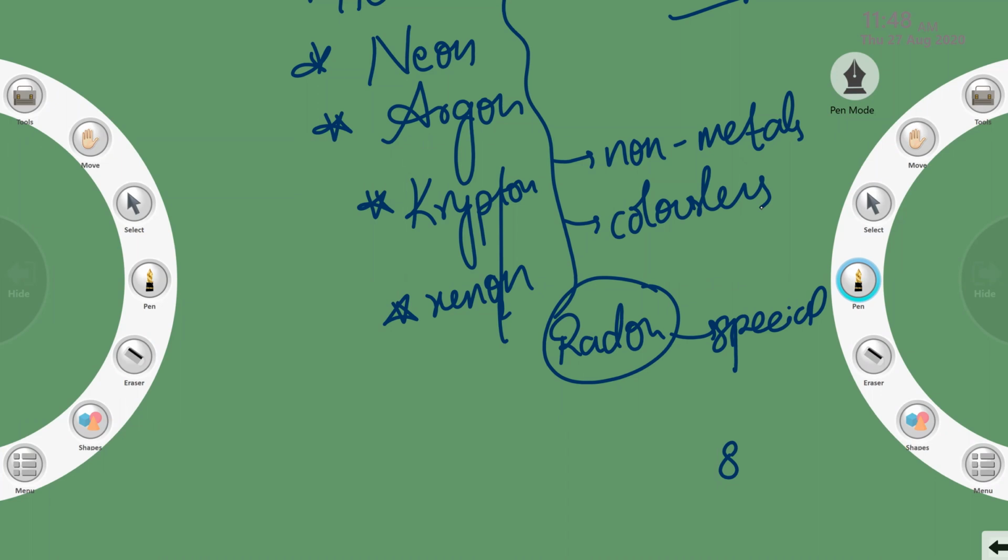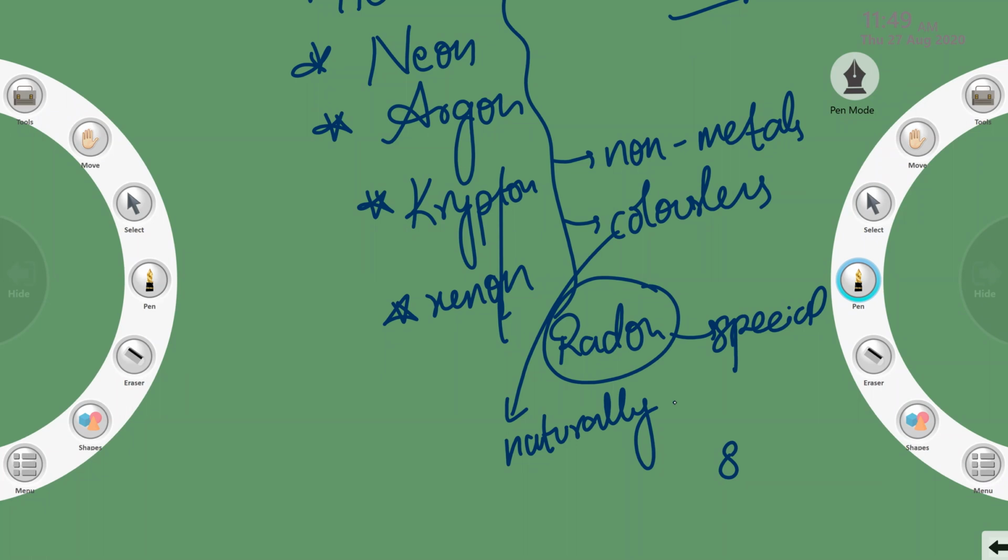But coming to noble gases, they are colorless. And they occur naturally.